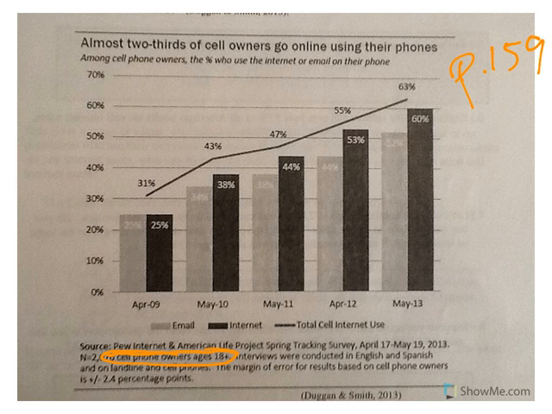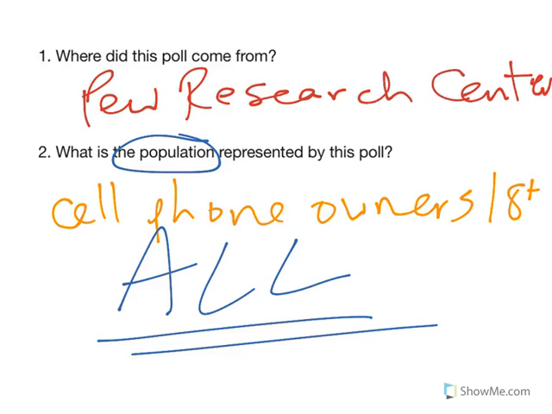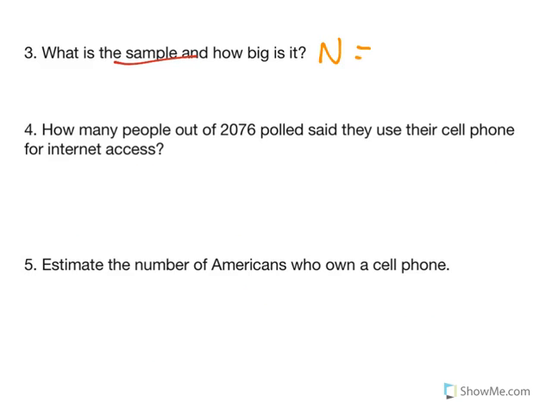When we go back to this very first page, you see N equals 2076. That tells you your sample size. So when you see the letter N, it means sample size. Our sample size is 2076. So we only talked to 2076 American adults who were 18 and older.